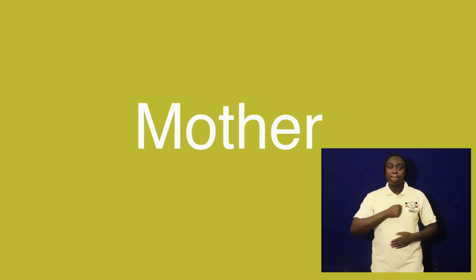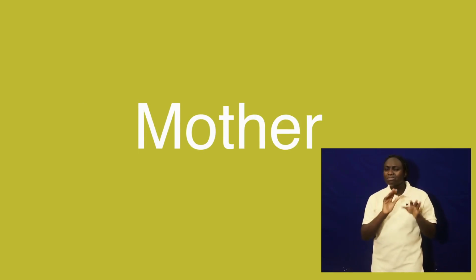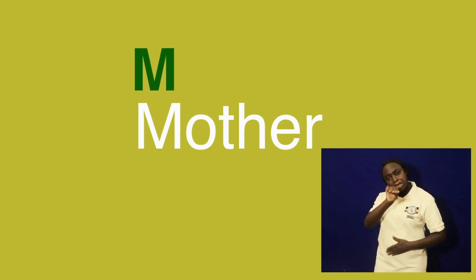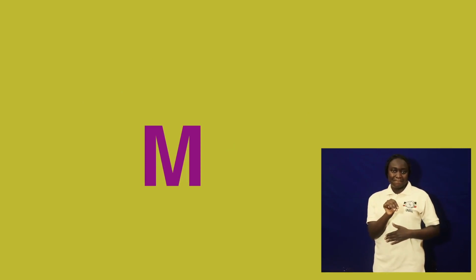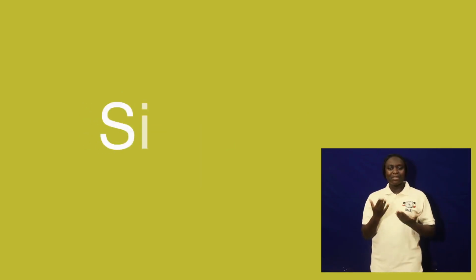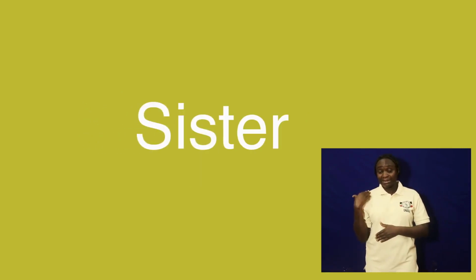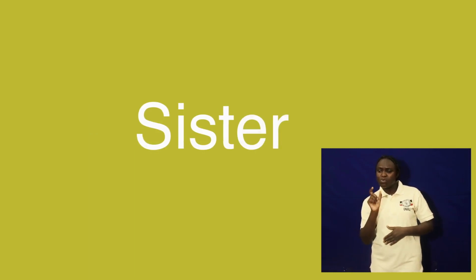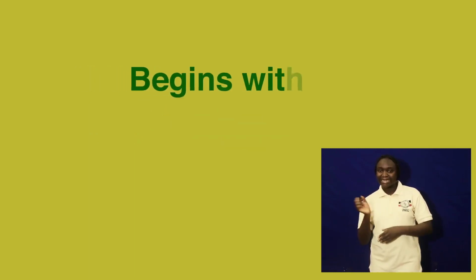Now let's go to mother. Listen. Mother. That word mother begins with m, which is letter M. So the word mother begins with M. Sister. The word sister begins with s.